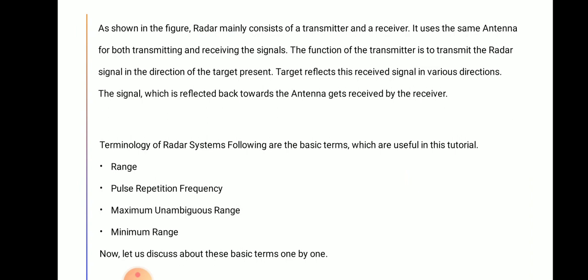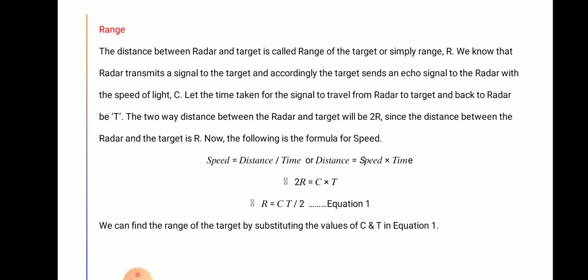The terminology of radar systems: following are the basic terms which are used from the radar point of view. First is range, then pulse repetition frequency, maximum unambiguous range, minimum range. Now we discuss these things. First is range. The distance between radar and the target is called range. What is range? The distance between radar and the target is called the range of the target, or simply range R.